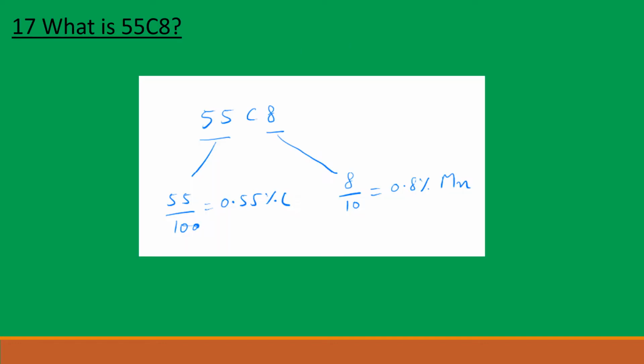What is 55C8? According to BIS System of Designation of Steels, BIS stands for Bureau of Indian Standards. This is a high carbon steel with average 0.55% carbon and average 0.8% manganese. In the next slides, let us discuss BIS System of Designation of Steels in detail.